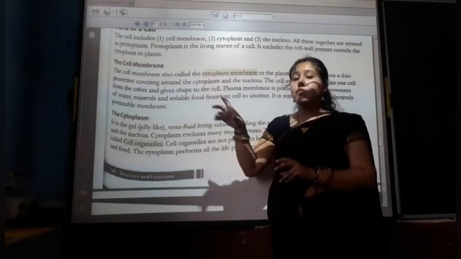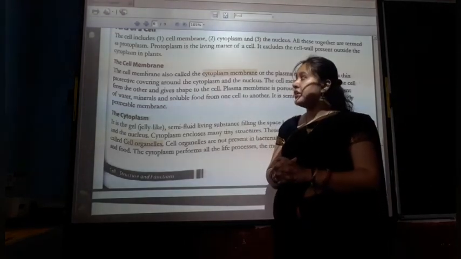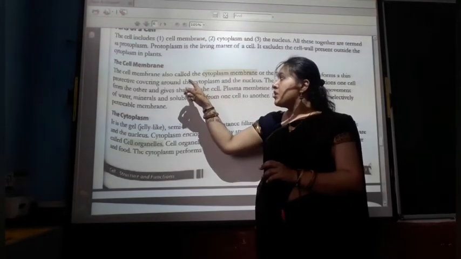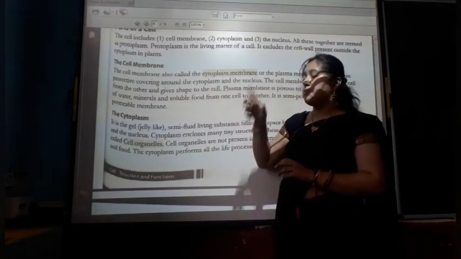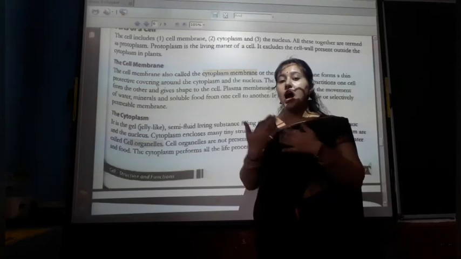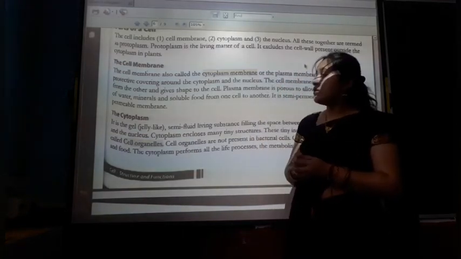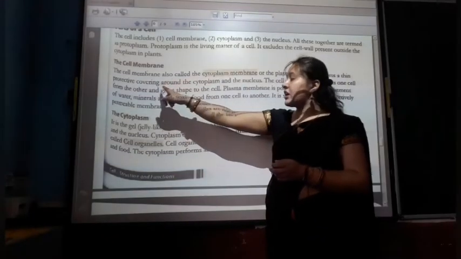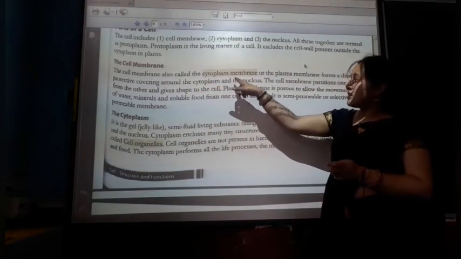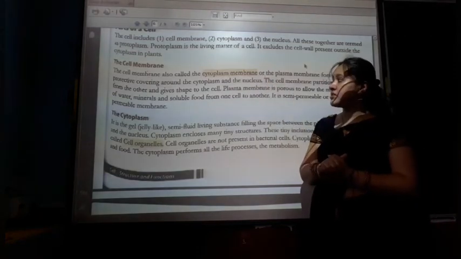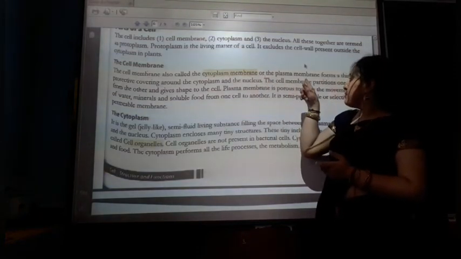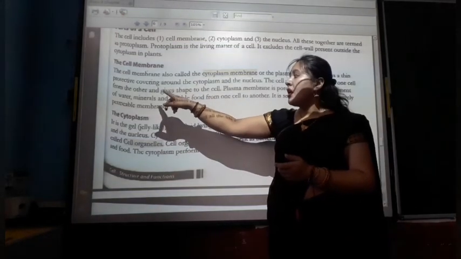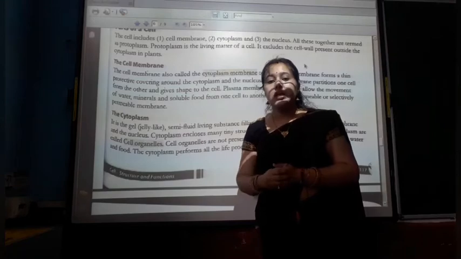Now the first part is the cell membrane. What is the cell membrane? The cell membrane, also called the cytoplasmic membrane, meaning the outer membrane, or the plasma membrane, forms a thin protecting covering around the cytoplasm and the nucleus. The cell membrane separates one cell from the other and gives shape to the cell.